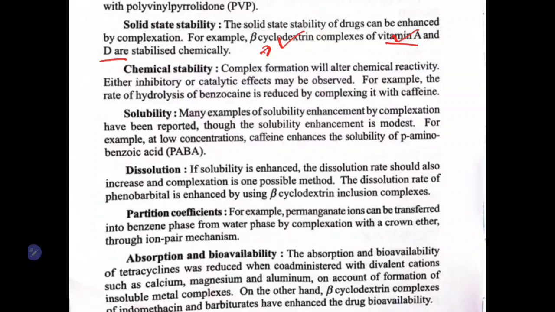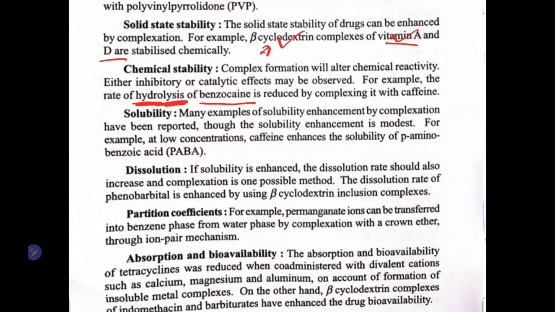Next, chemical stability. You can alter the chemical reactivity either by inhibiting or enhancing the catalytic effect. How can we alter this? For example, see there, the hydrolysis of benzocaine. Benzocaine is a local anesthetic. This benzocaine is highly oxidative. It undergoes hydrolysis very easily.